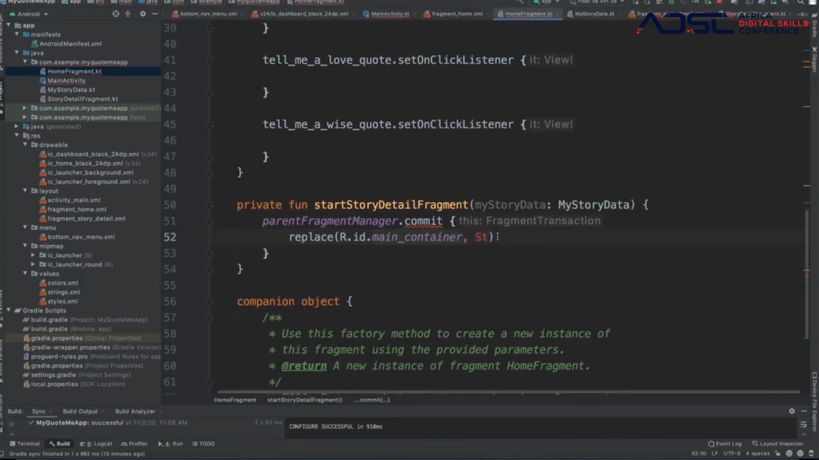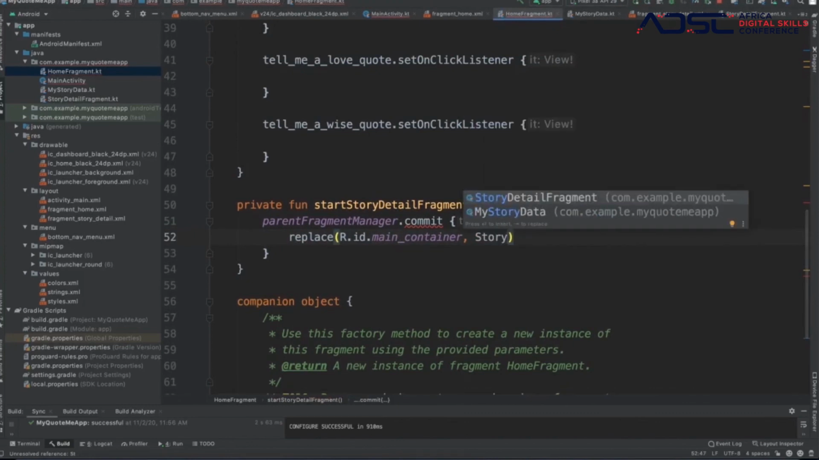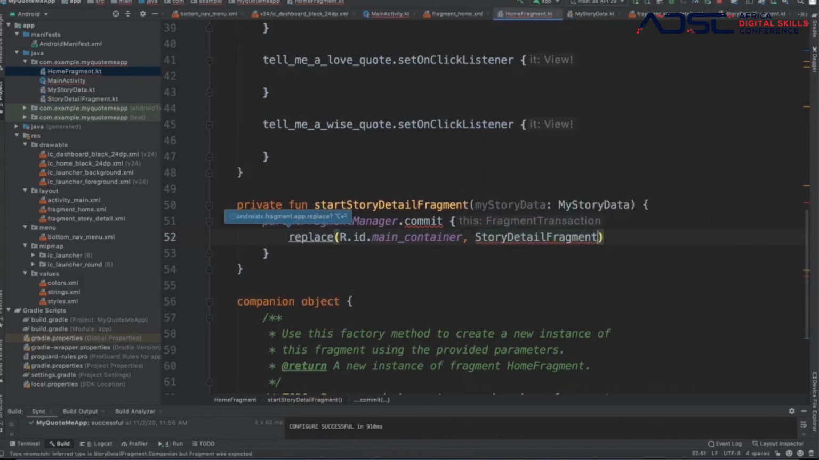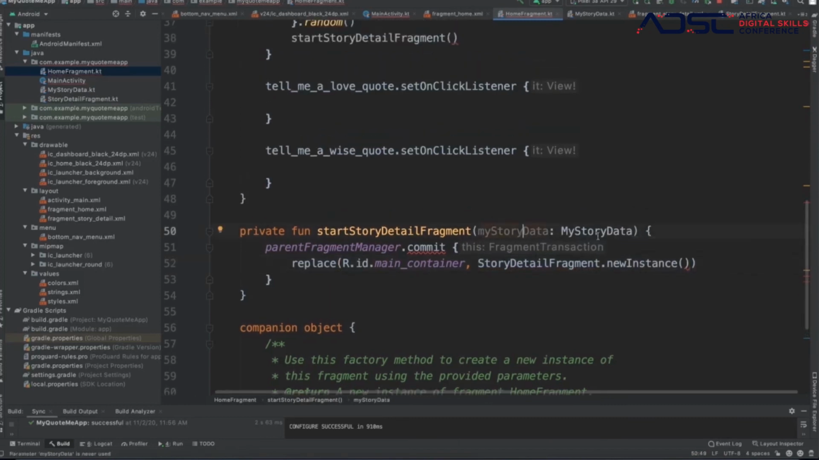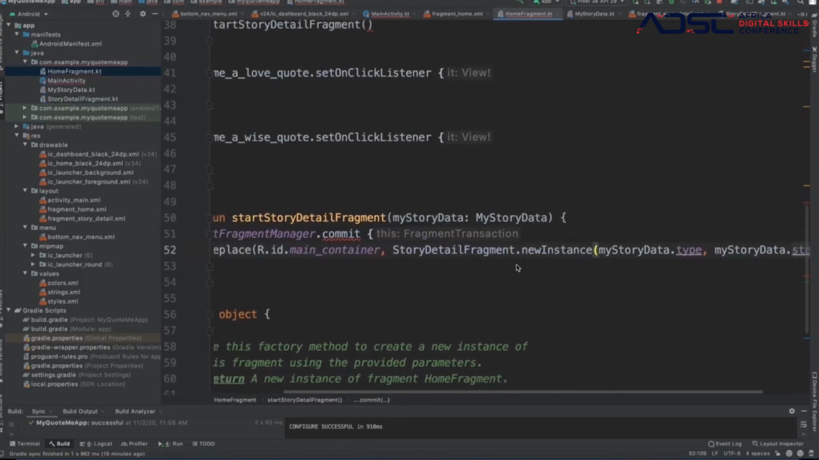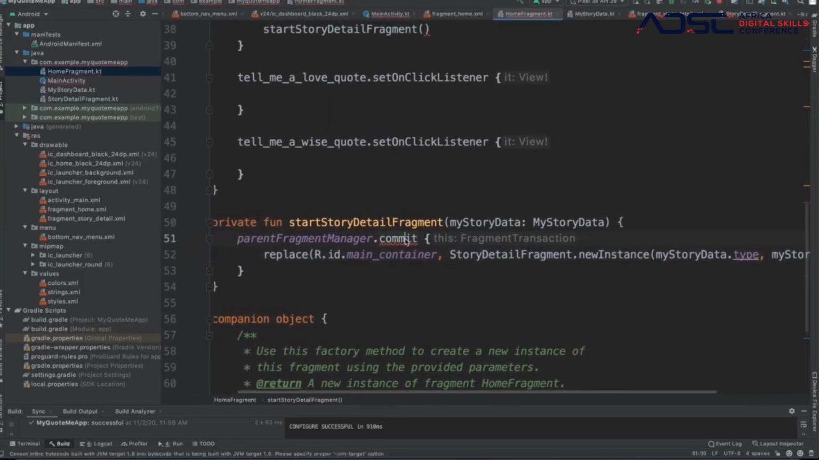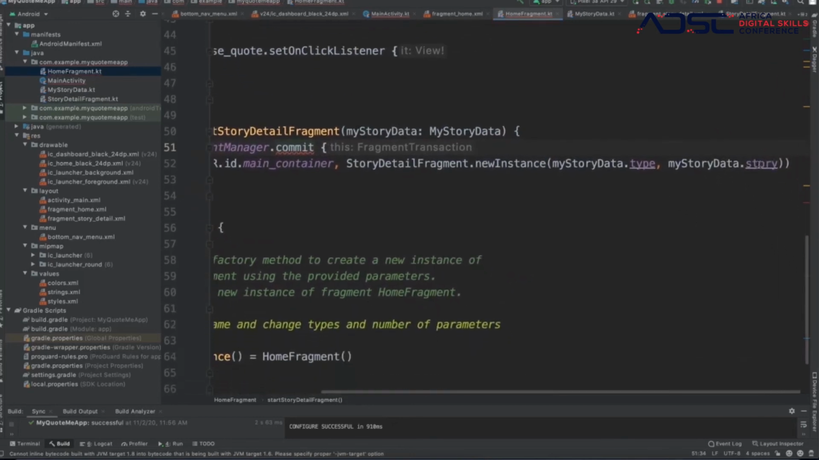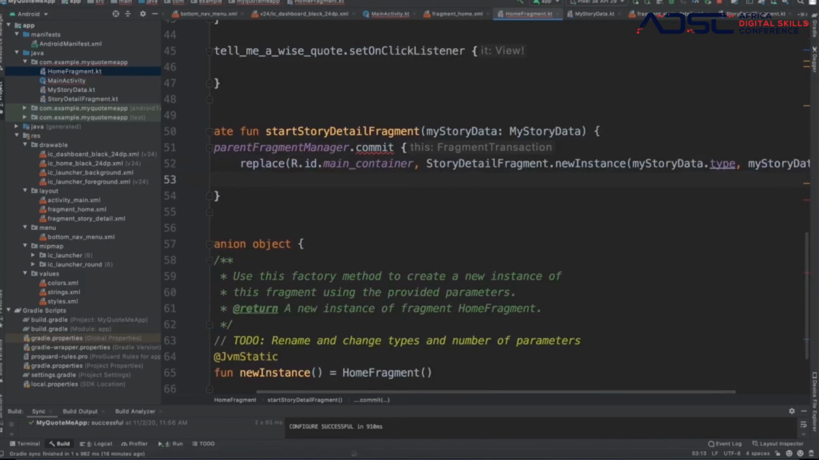Why do I keep getting the suggestion? So story detail fragment, new instance, right? But we'll get right into it. We will put in the type and the story, those we want to fetch, right? We want to fetch those two, and then commit. We're gonna say add to the back stack, so when you click on the back, you could still go back to it.